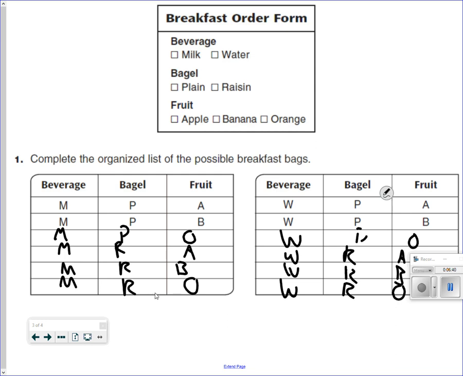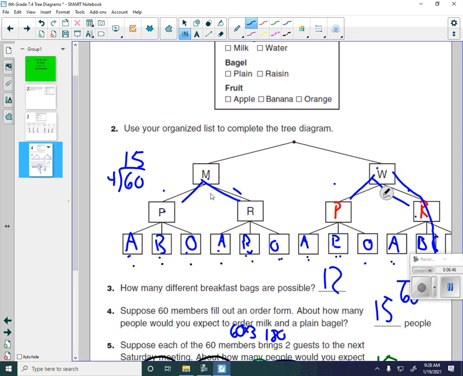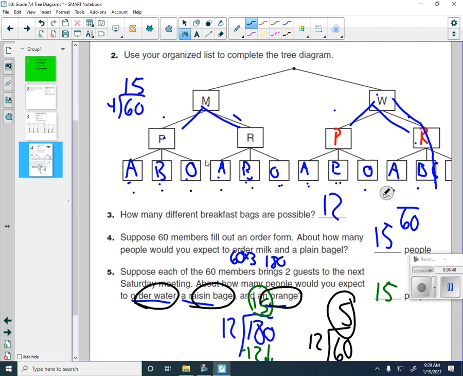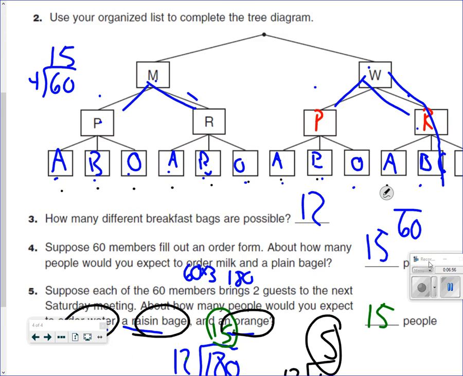You'll be working with several different problems like this today in your math journals, but simply it's just a way to organize data and break it down. It's pretty fun, and it's kind of nice to understand. So you have to take a look at what the question's asking, and then use your table to help you solve it, okay? Hopefully this helps.